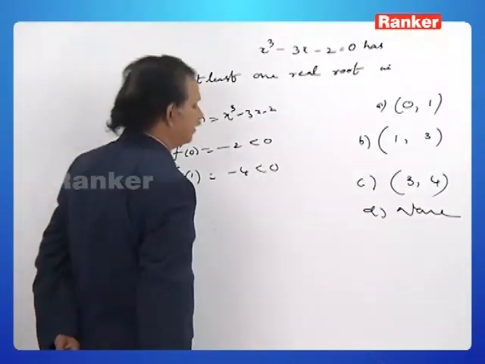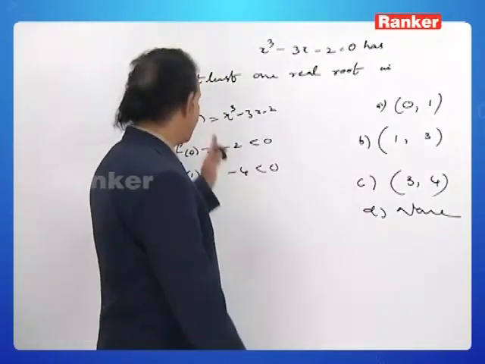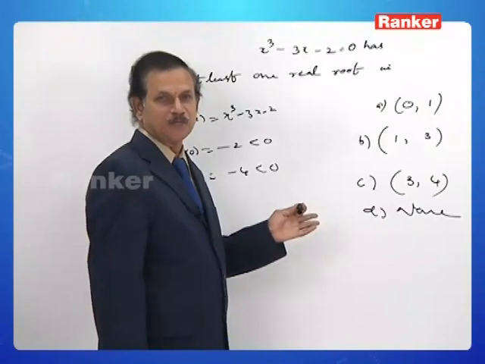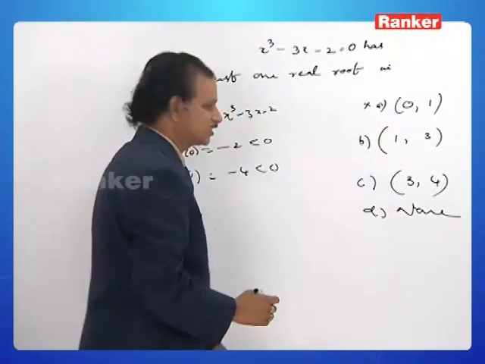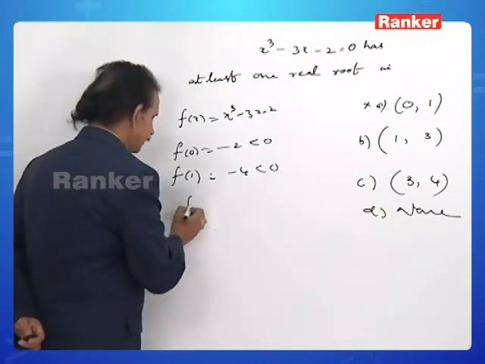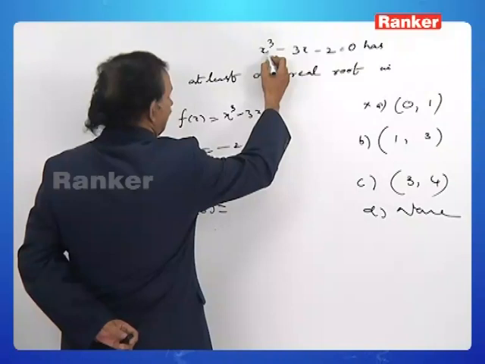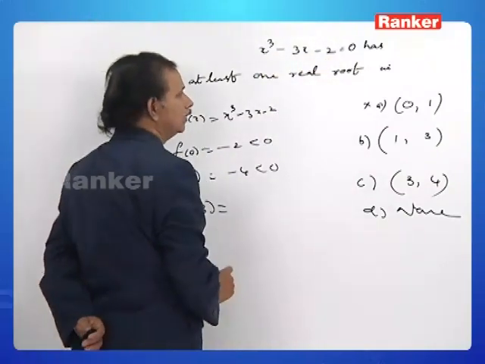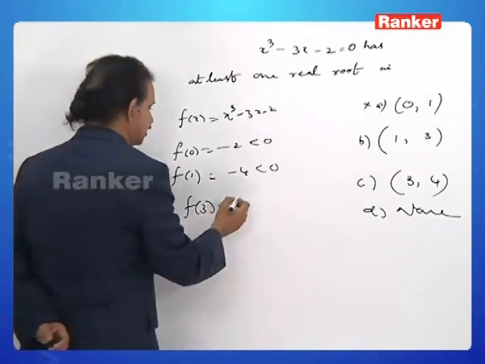Both of them are of the same sign. f of a and f of b, negative or positive? Positive. So this option is incorrect. Next, you find f of 3. What is f of 3? 27 minus 9 minus 2. Minus 9 minus 2 is minus 11. 27 minus 11 is 16.